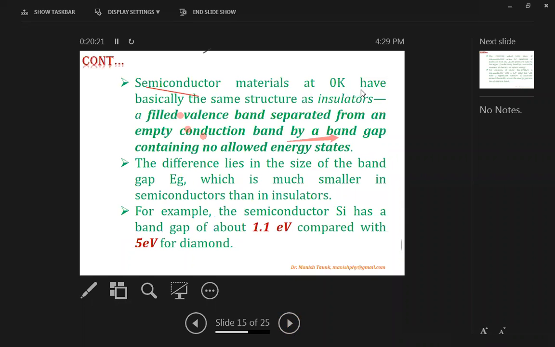Next, semiconductor material at 0 Kelvin has basically the same structure as insulators: a filled valence band separated from an empty conduction band by a band gap containing low allowed energy space. The difference lies in the size of the band gap, which is much smaller in a semiconductor than in an insulator. For example, the semiconductor silicon has a band gap of 1.1 compared with 5 electron volts for diamond.